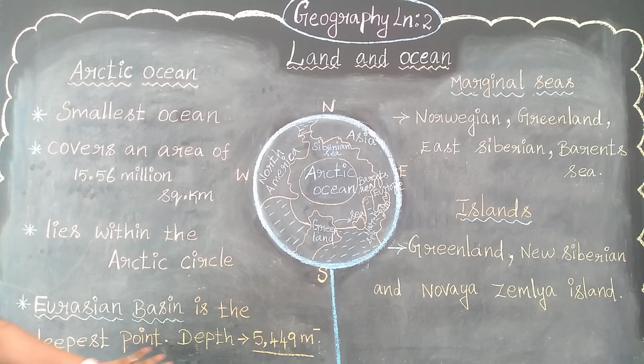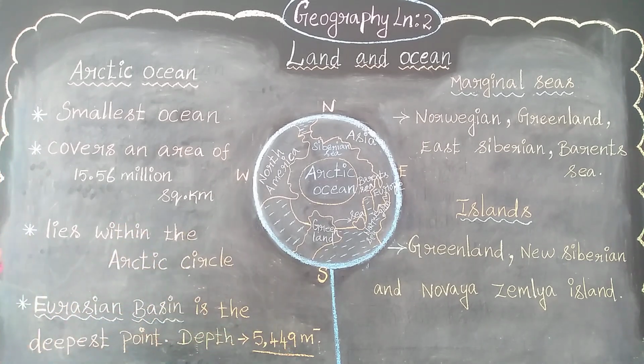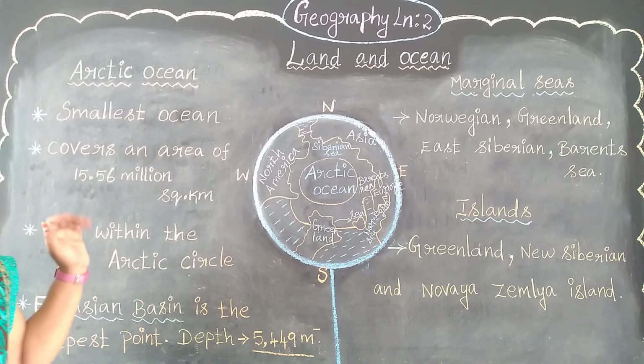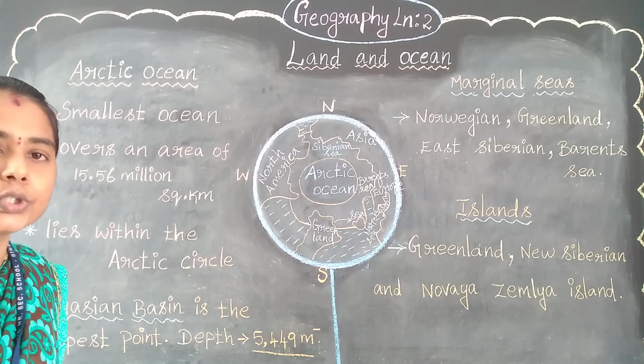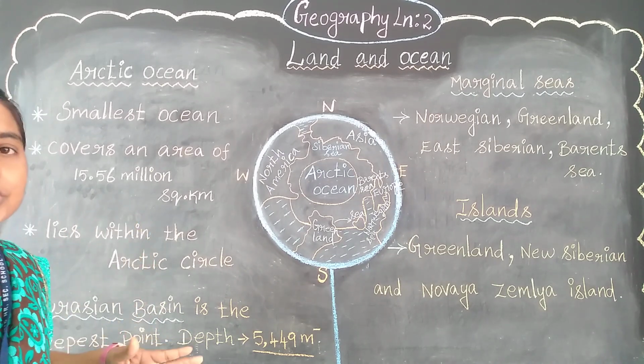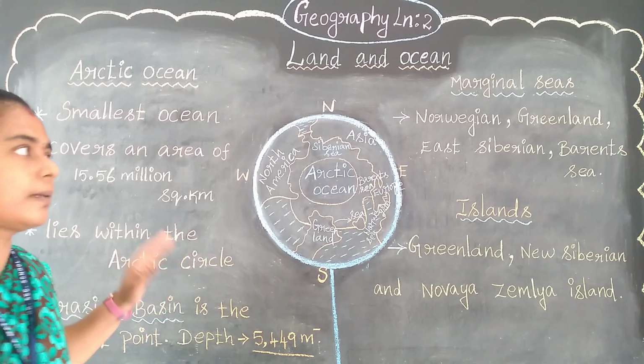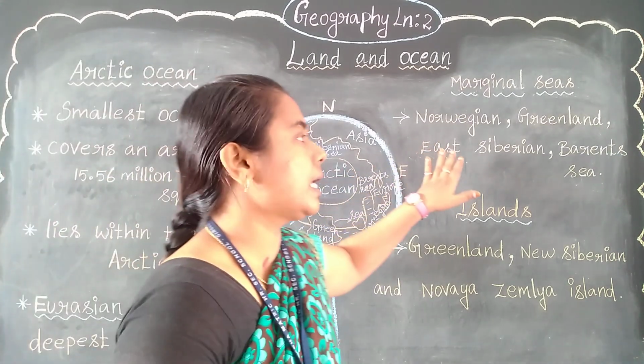So the deepest point is minus 5,449 meters. What is the deepest point in the Arctic Ocean named? Eurasian Basin. In the Pacific Ocean, it is the Mariana Trench, so it is named as a trench. Here it is named as the Eurasian Basin. So next, see the marginal seas.